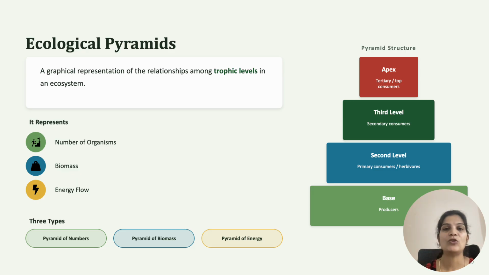Now let's see what we mean by ecological pyramids. It is a graphical representation of the relationship among the trophic levels. That is called an ecological pyramid, and there are three types: pyramid of numbers, pyramid of biomass, and pyramid of energy. Now let's see them one by one.